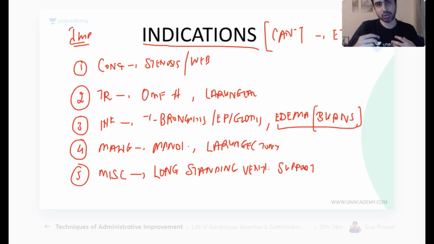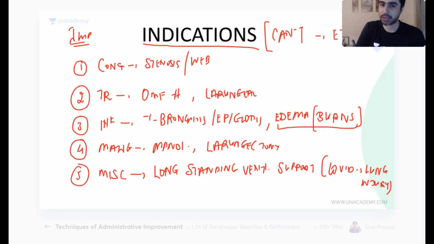He's not able to breathe on his own, he's intubated, but the endotracheal tube also has a life. You cannot keep the endotracheal tube forever, but I can keep a tracheostomy for a long time. So if he has COVID related lung injury, please write answers like these, they make a lot more sense.